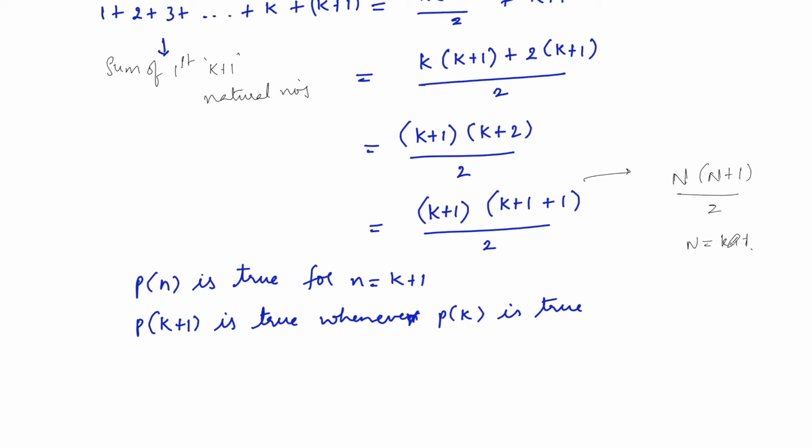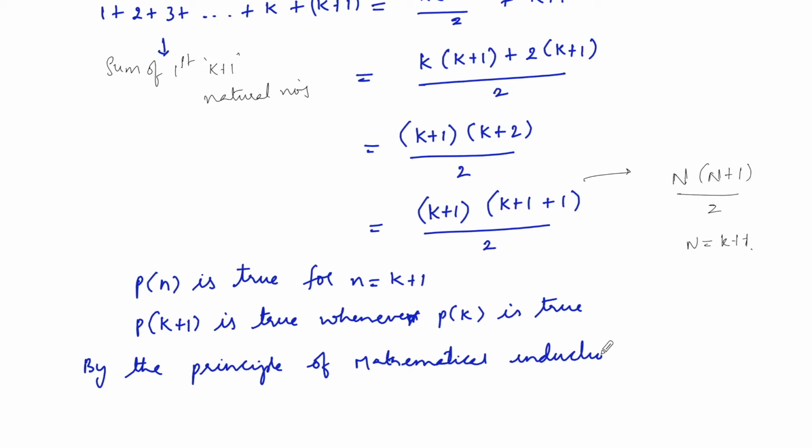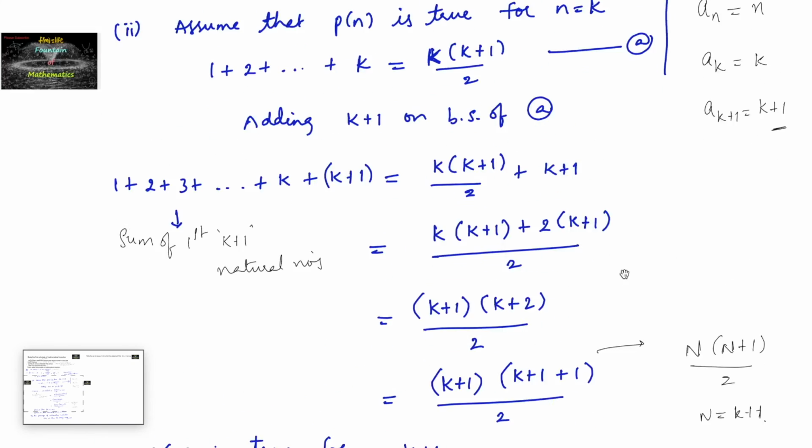So first step is P of 1 is true and second step P of k is true, and hence we can consider by the principle of mathematical induction, our given statement is true for every natural number. Our statement P of n is true for every natural number n belongs to N. Okay, so let us recall once again the statement.